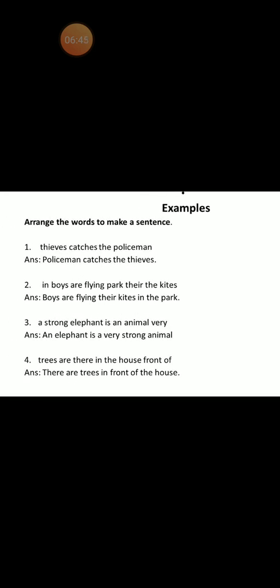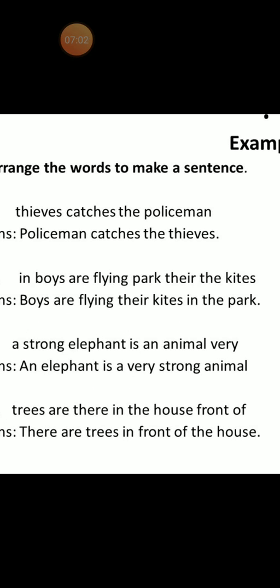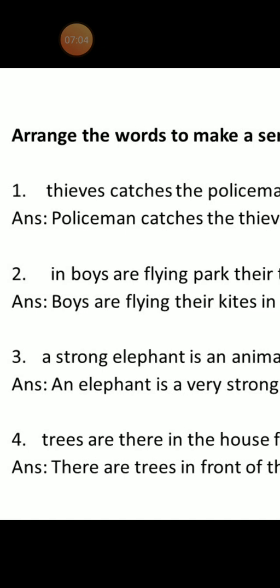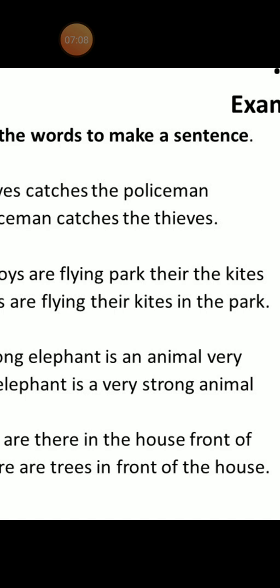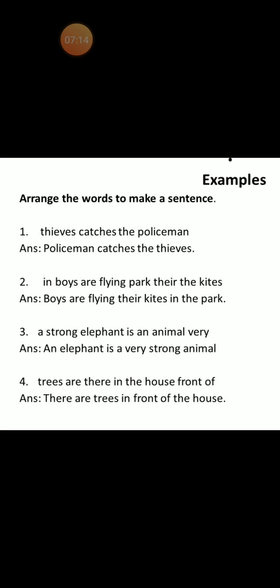See, thieves catches the policeman. Now, does a thief catch a policeman? No. So, what would be the proper framing of the sentence? Policeman catches the thieves. See, here also you can see the P of policeman is capital at the beginning of the sentence, and I have also put a full stop when the sentence ends.